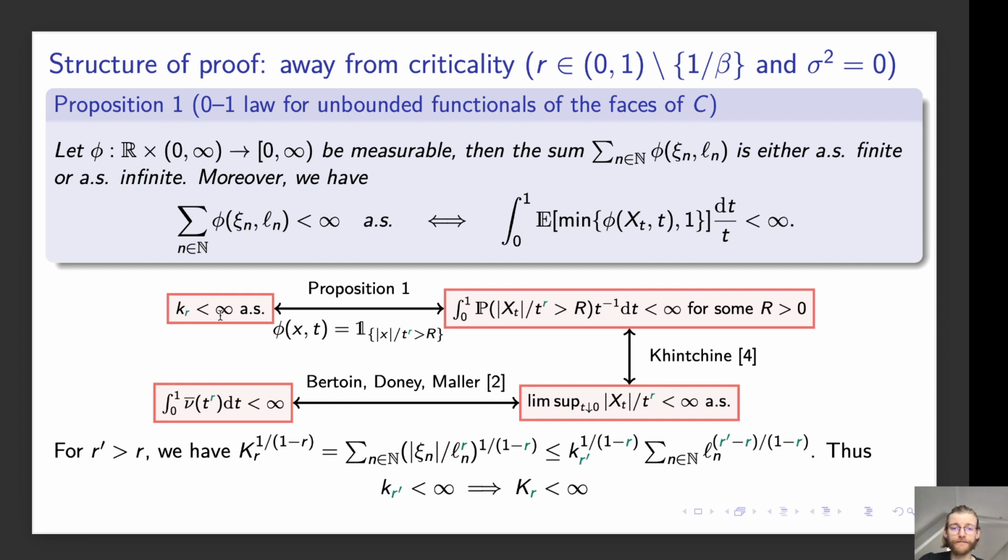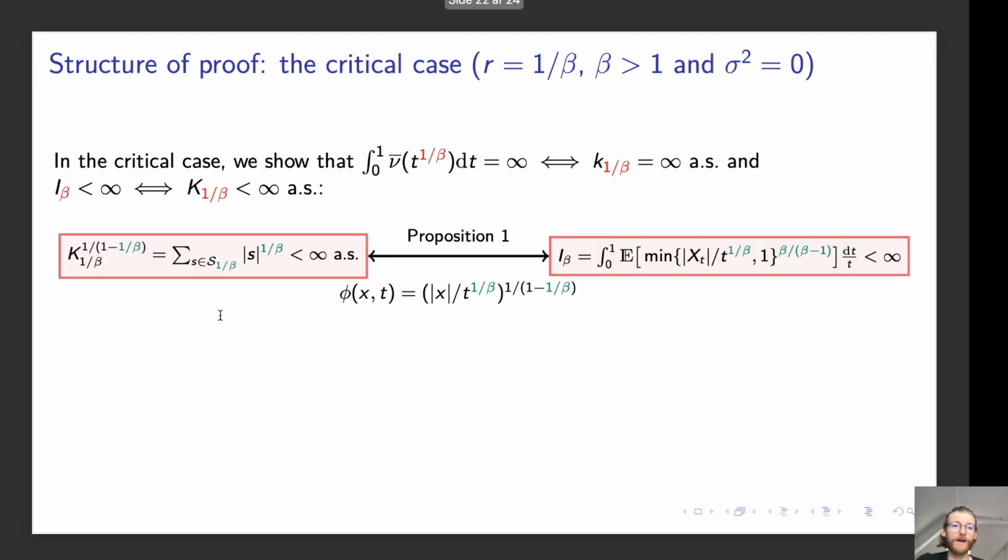So it really pushes the problem of answering whether capital K_r is finite onto the characterization of the finiteness of small k_r. Okay. So now, in the critical case where r is equal to 1 over beta, things are slightly different. In this regime, we show that this integral with nu bar of t to 1 over beta is infinity if and only if small k_{1/beta} is infinity almost surely, and we show that I_beta is finite if and only if capital K_{1/beta} is finite almost surely.